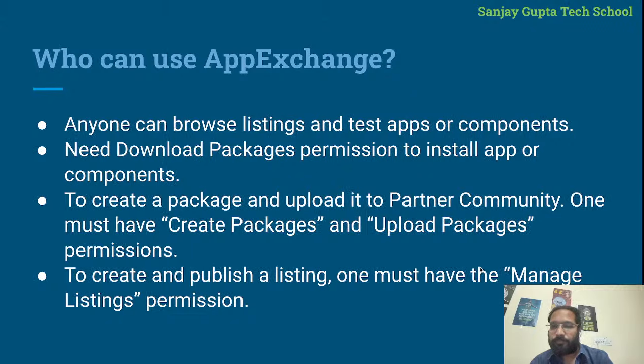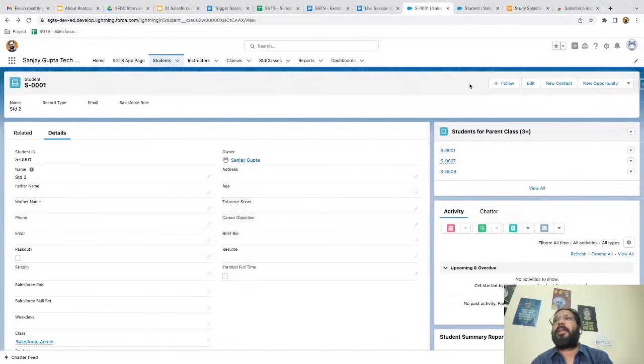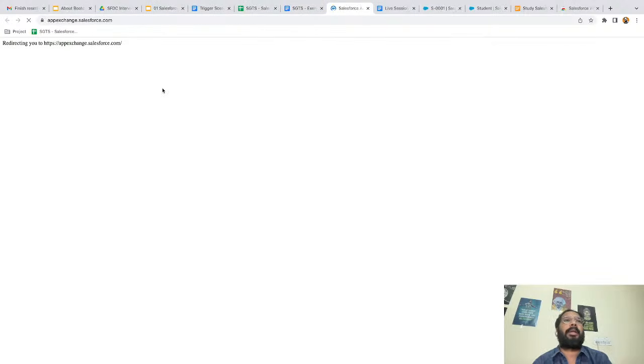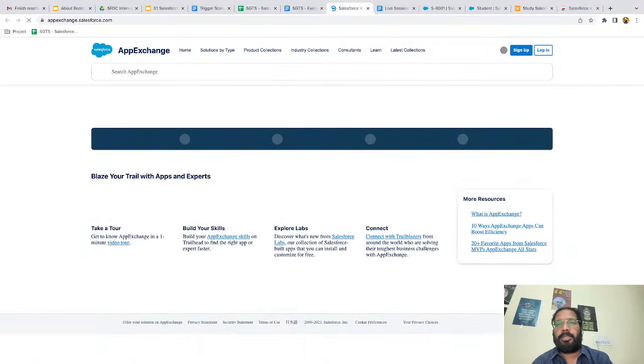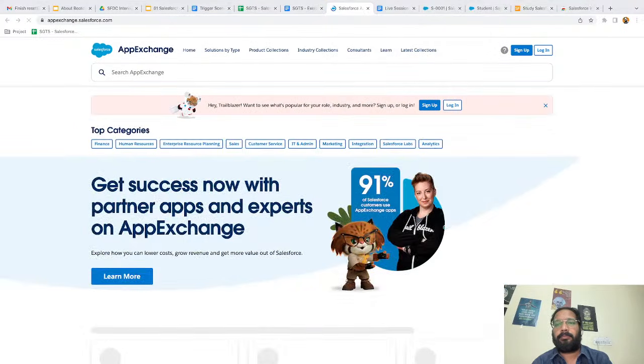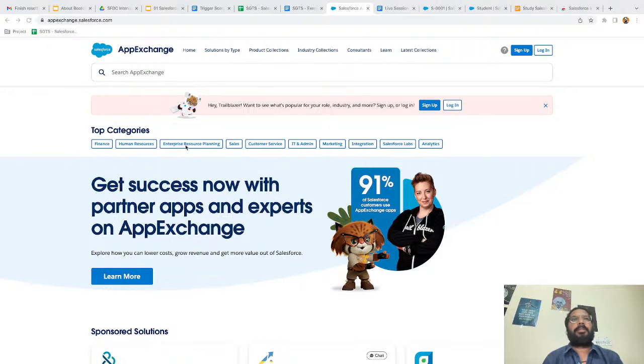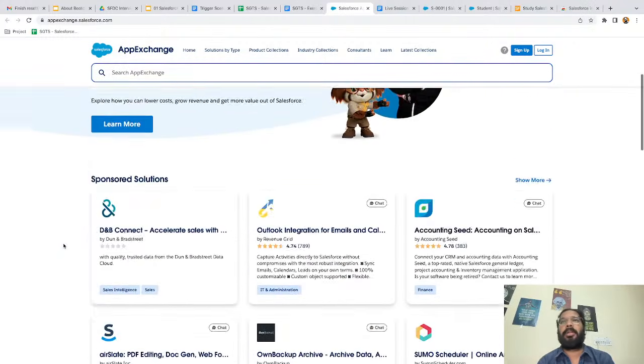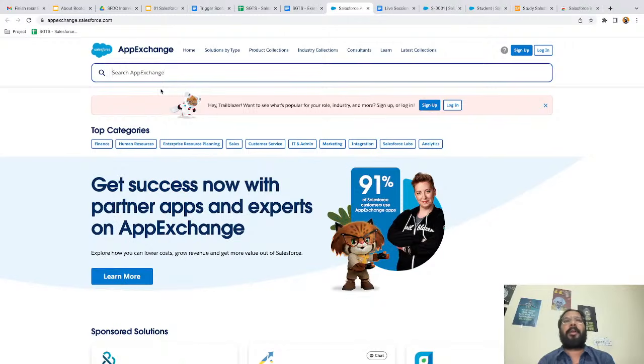And if I take you here, I already provided this link. If you click on this link, a new tab will be opened, and here you will see App Exchange. Right, so this is App Exchange. Here you can search for any app. Just go and explore this domain, and you will find lots of information that might be helpful for you. And if you find any package and want to install that package in your org, that is also possible.